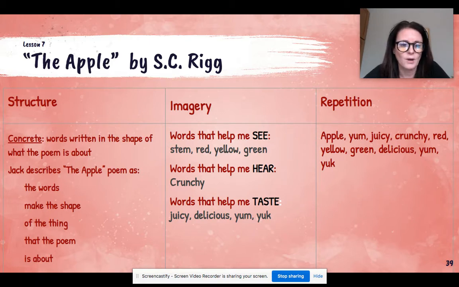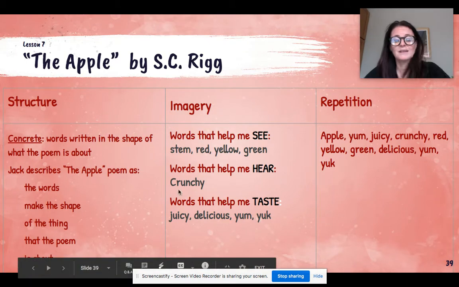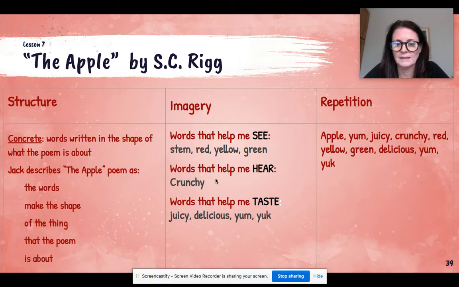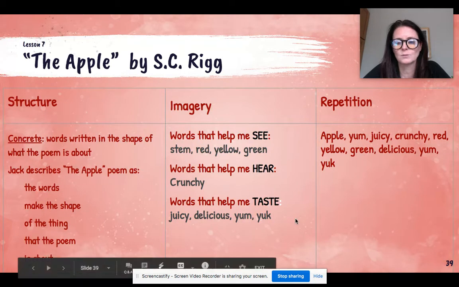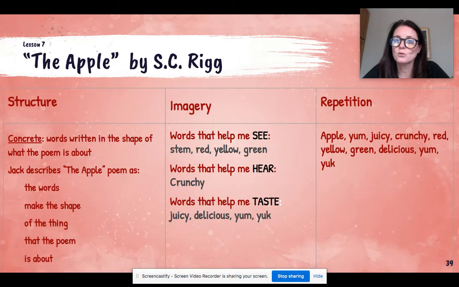And Jack describes the apple poem as the words make the shape of the thing that the poem is about. And that's kind of what we're going to do today. You're going to write a poem where the words make the shape of the thing that the poem is about. So in this poem, they used a lot of imagery. They used words that help me see: stem, red, yellow, green. They used words to help me hear: an apple is crunchy. They used words to help me taste: juicy, delicious, yum, yuck, right? And they also used repetition.